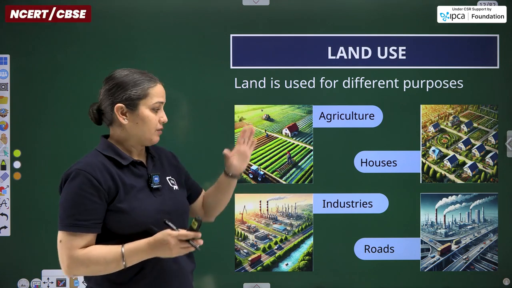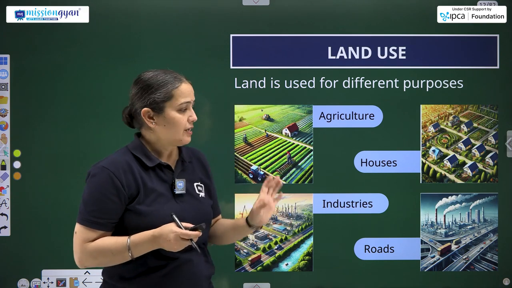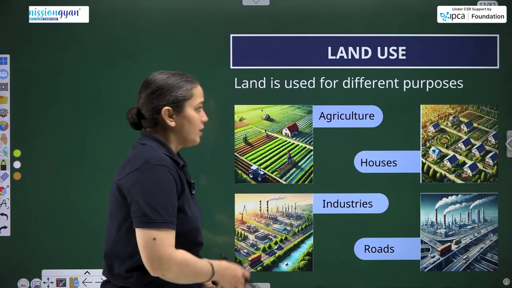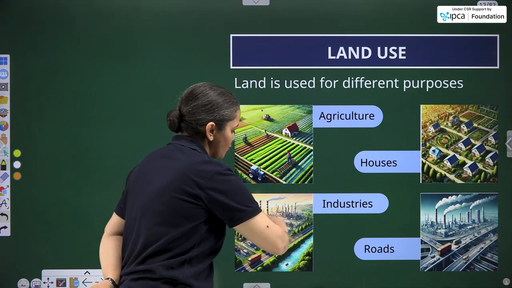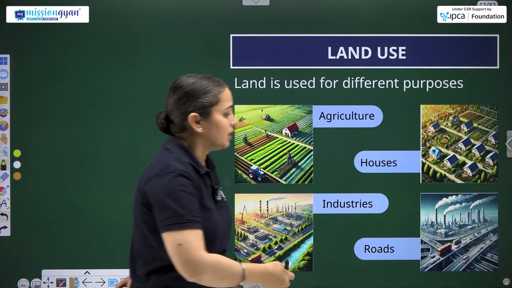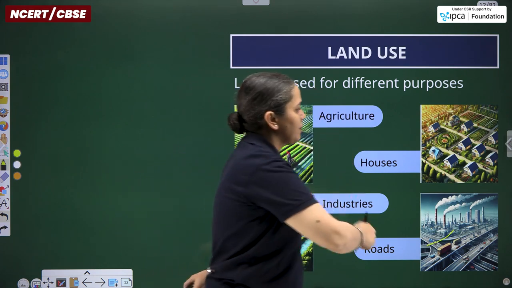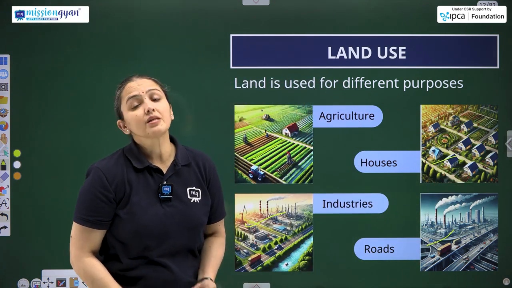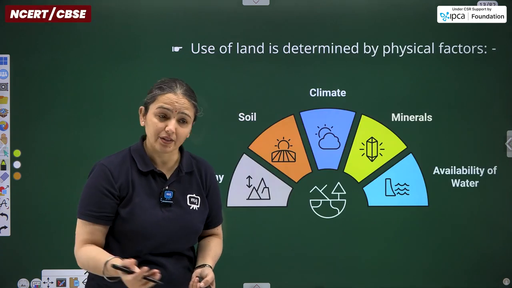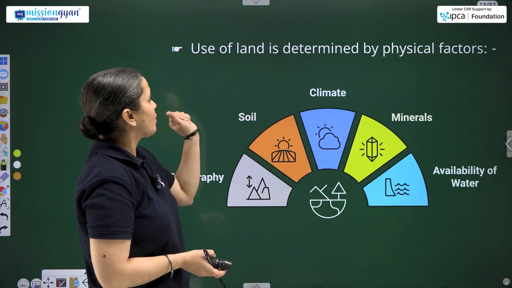Then land uses. As I was saying, I will share some pictures with you for the various types of uses of land. So this is that image. The land can be used for agriculture, it can be used for setup of industries, it can be used for the construction of roads, cities, it can be used for the construction of houses, and various other uses can be there, and they are there, and that can be seen and observed with the help of this as well.